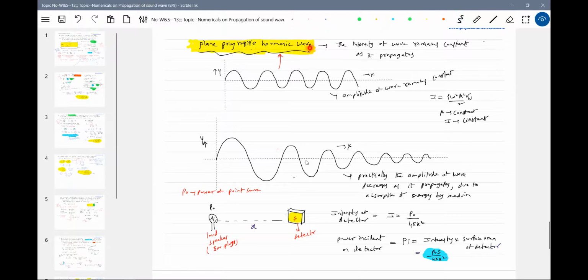Plane progressive harmonic wave. What do you mean by this? At many places this will come. It means the intensity of the wave remains constant as it propagates. Is it ideal? Yes, it's an ideal. The amplitude of the wave remains constant as it propagates. But practically, what will happen? As the wave propagates, the amplitude of the wave decreases. Why? Because the energy will be absorbed by the medium.